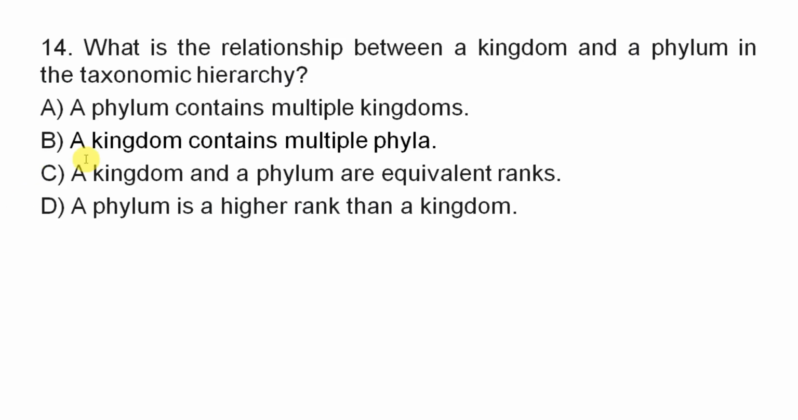Good. The correct answer is B. A kingdom contains multiple phyla. Yes. And a phylum consists of what? Multiple classes. And a class consists of what? Multiple orders. An order consists of what? Multiple families. And a genus consists of what? Multiple species. So the correct answer for question number 14 is B. A kingdom contains multiple phyla.